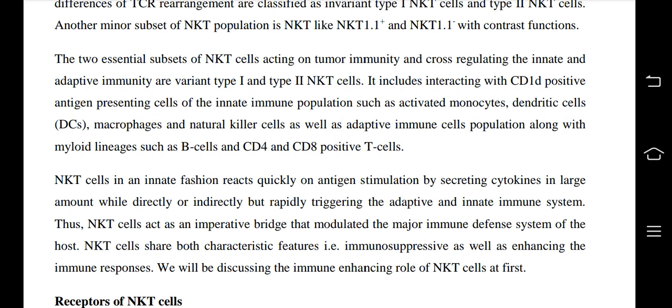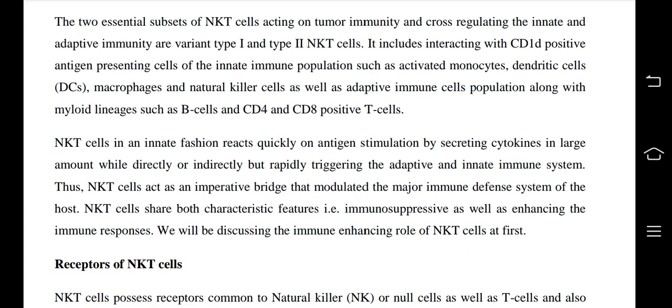It includes interacting with CD1d positive antigen presenting cells of the innate immune population, such as activated monocytes, dendritic cells, macrophages, and natural killer cells, as well as adaptive immune cell populations along with myeloid lineage, such as B cells and CD4 and CD8 positive T cells.